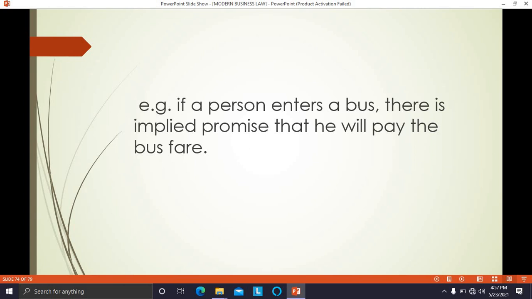That means you are ready to pay for that. So these types of contracts are implied contracts, where no words are used for offer and acceptance. It is implied from the conduct of the parties or from the circumstances.